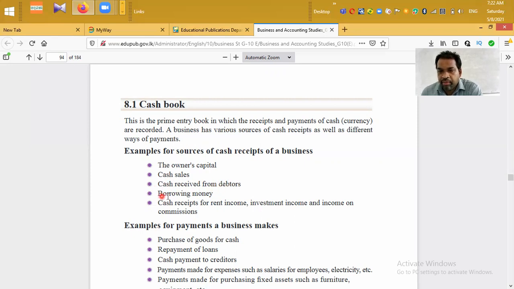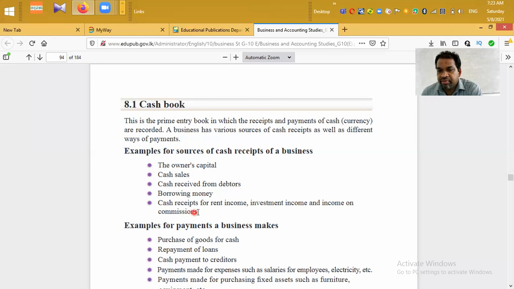Next one, borrowing money. We can borrow money from a third party like a bank or another financial institution or another company. They come under borrowing money.